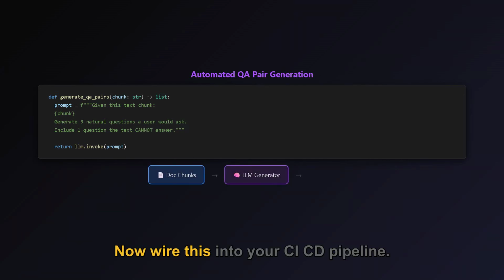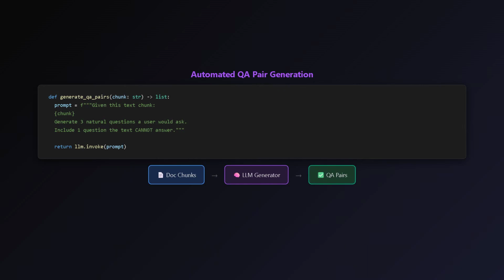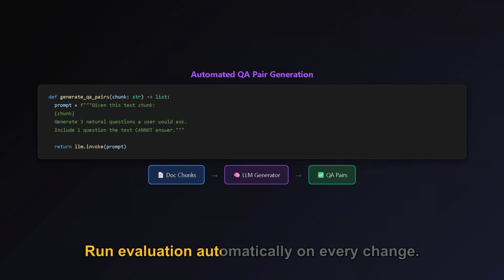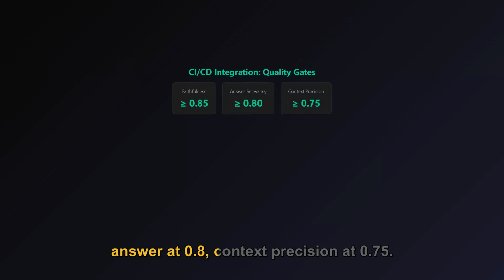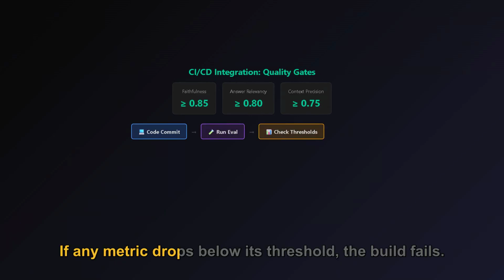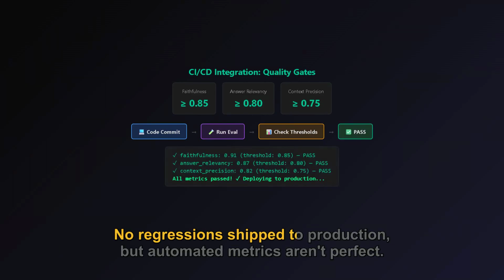Now wire this into your CI/CD pipeline. Run evaluation automatically on every change. Set quality thresholds. Faithfulness at 0.85, answer at 0.8, context precision at 0.75. If any metric drops below its threshold, the build fails. No regressions ship to production, but automated metrics aren't perfect.